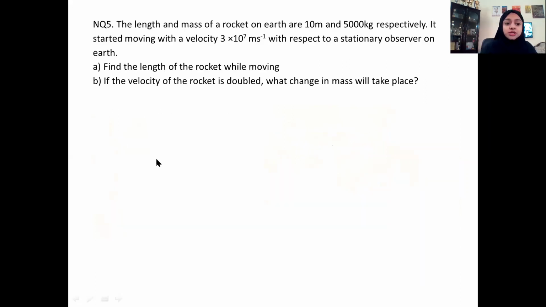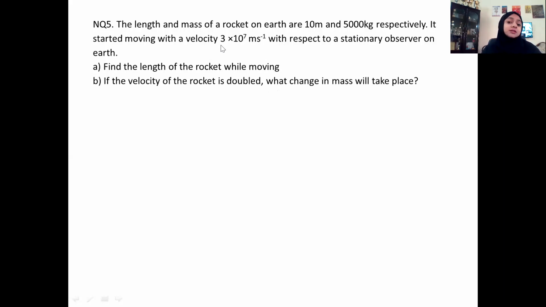So the next question, the last question, is the length and mass of a rocket on Earth are 10 meter and 5,000 kilogram respectively. It started moving with a velocity 3 times 10 raised to 7 meter per second, which is also comparable to that of light with respect to a stationary observer on Earth. Find the length of the rocket while moving. Like the previous question, this A part is straightforward, and B, if the velocity of the rocket is doubled.